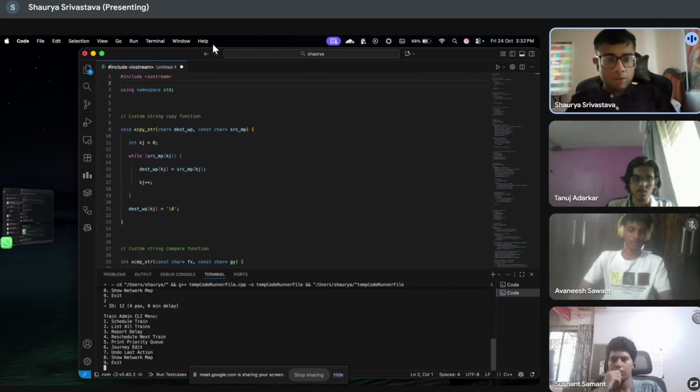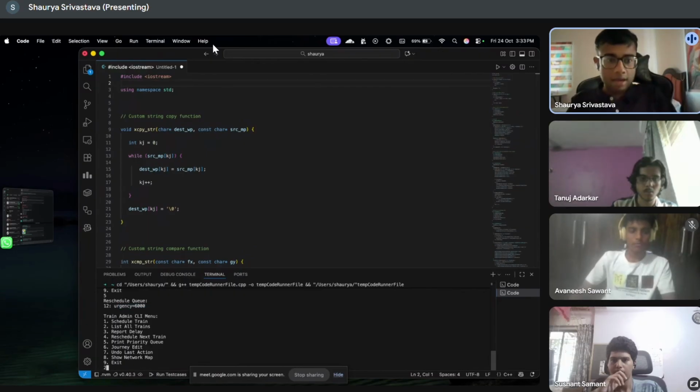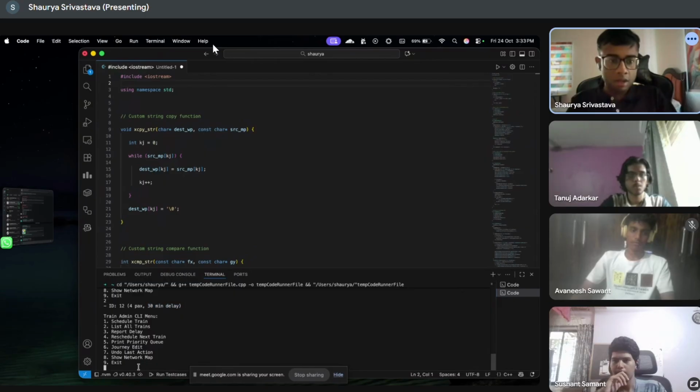So we can check it over here where we have seen ID 12, 4 passengers with a 0 minute delay. But what if there was a delay? Well, we can add it right here, ID number 12. We'll give it 30 minutes of delay. And that basically puts the priority queue system into place. So if we check out the priority queue, then we have given it an urgency of 6,000 that's mentioned over here. And as you can see, we can list out all the trains. Now it has been given a 30-minute delay.